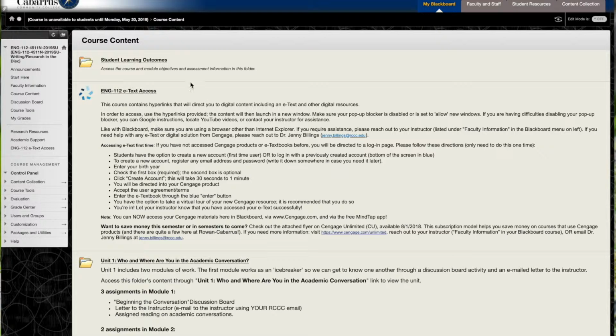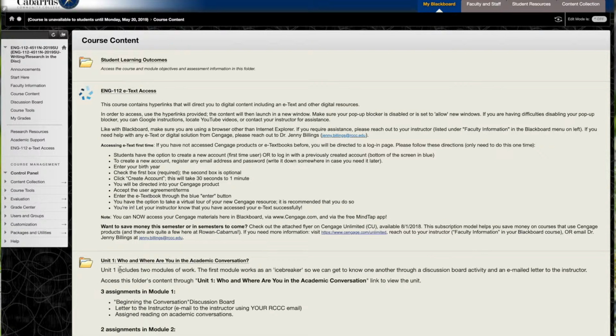You'll also have access to this link, which will take you to the Cengage eText, and this is where you need to set up an account so that you can have access to the textbook. Once you set up that account, if you're a new user, you'll have access to all the chapters that are linked in the course content. There are a total of 4 units for this course, and the first unit will open up once your EVA assignment is successfully completed. So if you don't see Unit 1, that means that you need to go back and make sure you've actually completed the EVA assignment.